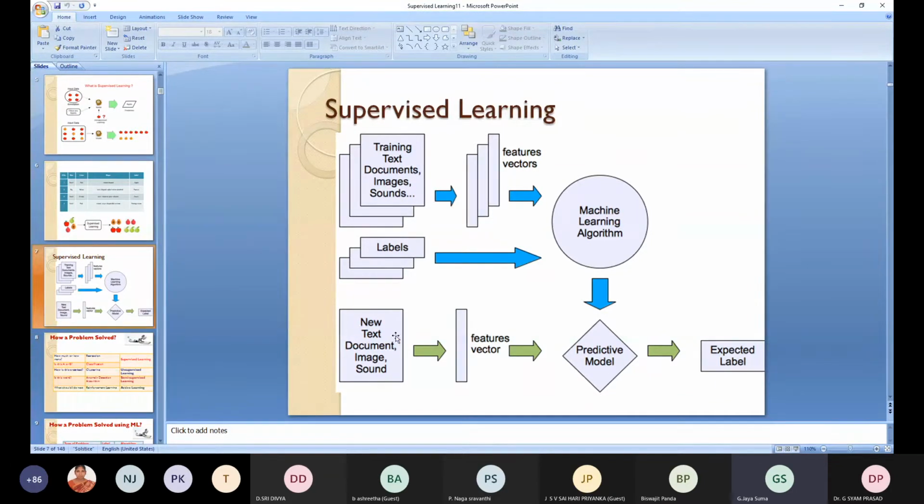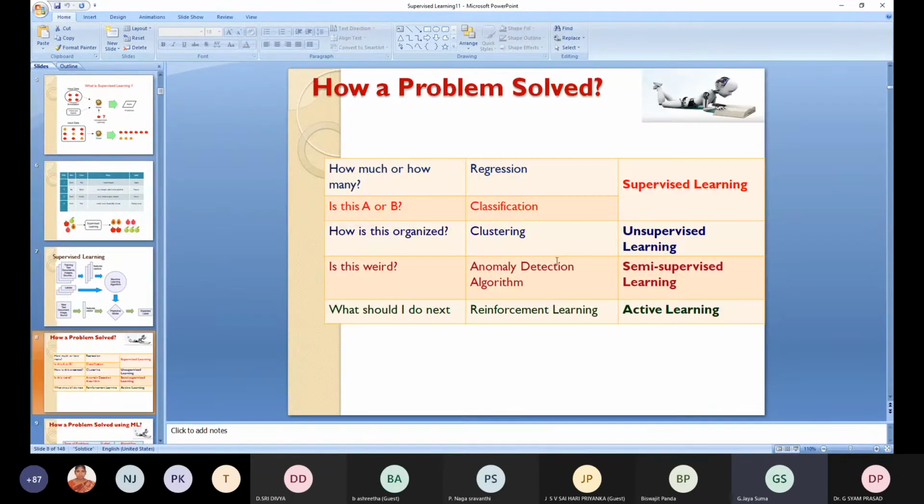Now a new one you will be giving, new data you will be giving. You can give data such as yellow, green, blue, round, then you have to predict and say what label is generated. You can check what label your machine generates. So in this way the classification is done, or supervised learning is done. Okay.